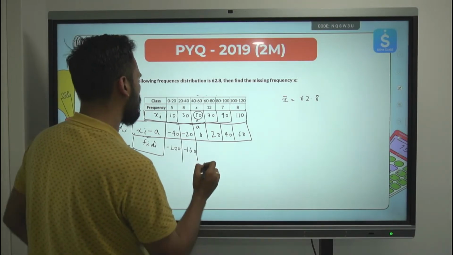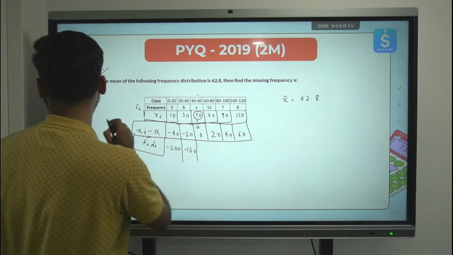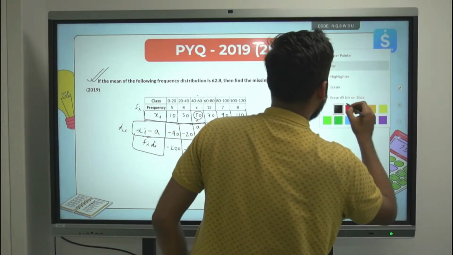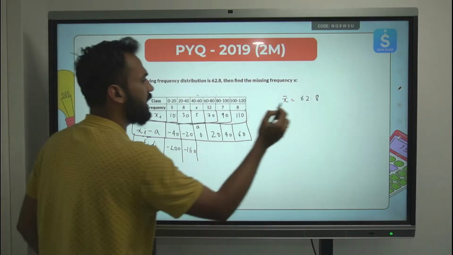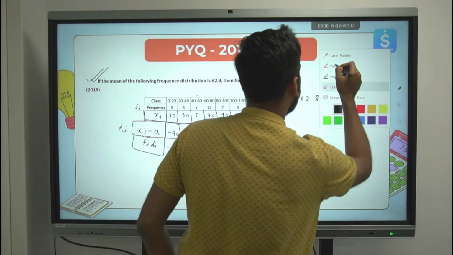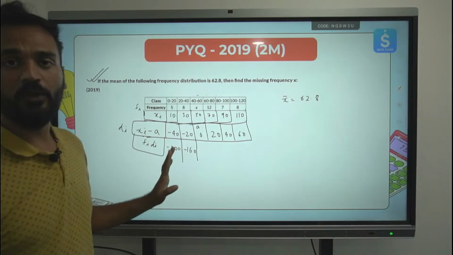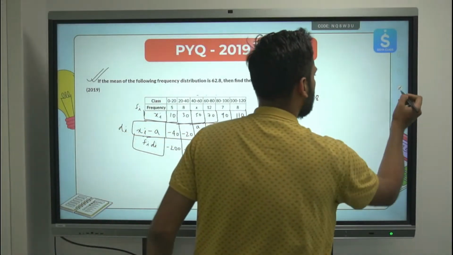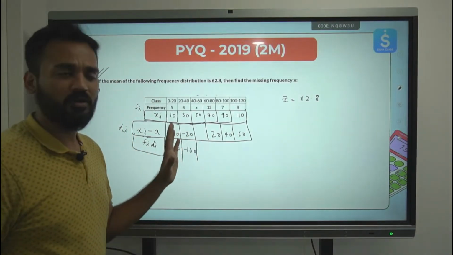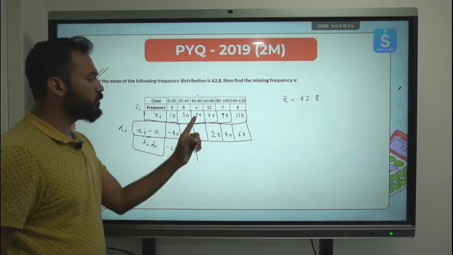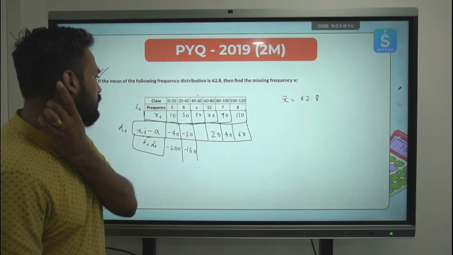This will be 0. So if I take this to be the assumed mean, I'm not getting x in my equation. So what is wrong over here? I will not take this to be the assumed mean, because then I will no longer get x in my equation. So I'll stop. Instead of this, I'll take 70 to be the assumed mean. I hope you understand what mistake we have done here. If I take this to be the assumed mean, this is 0 and x is no longer in my equation.